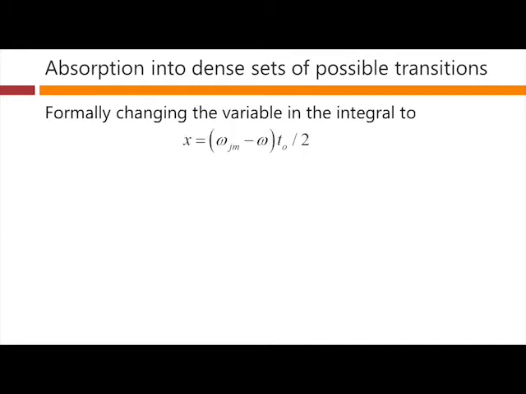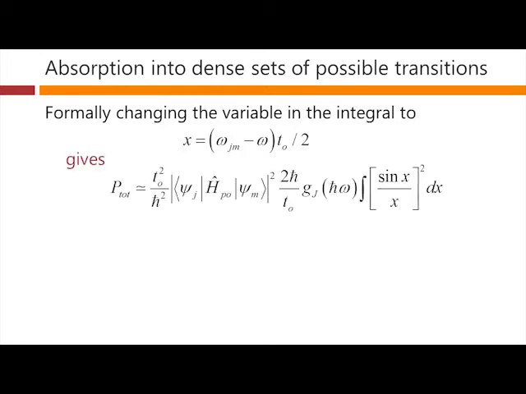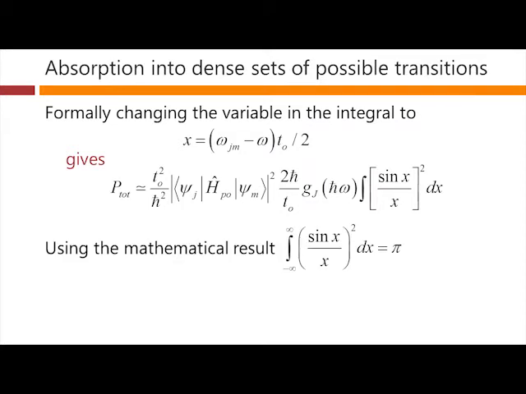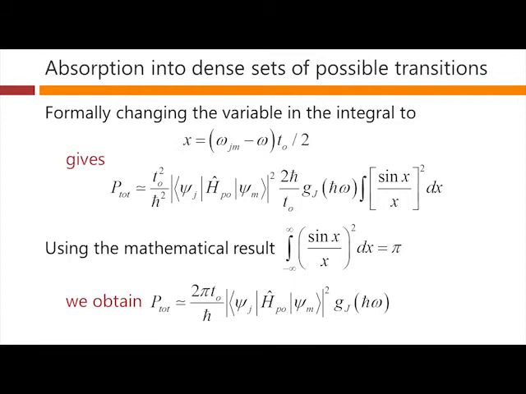So, formally changing the variable in this integral just for mathematical purposes, we can then perform this integral, and our integral just turns into a purely mathematical one, and this particular integral is one that we can perform. And the result of that particular mathematical integral is just pi. And so, as a result, we'll obtain a total probability of making some transition that is given by the following